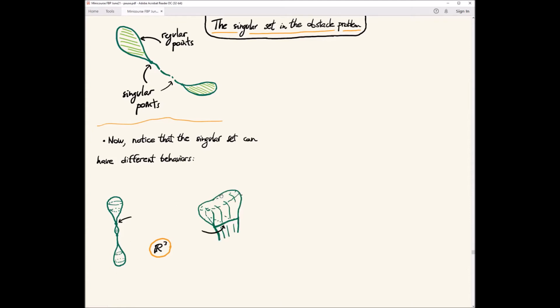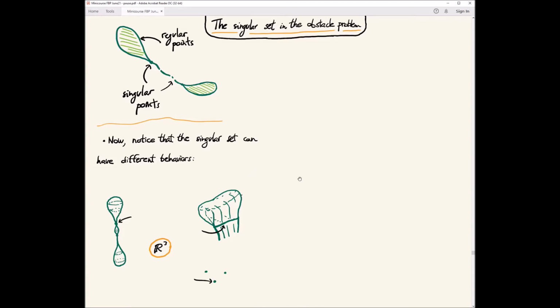While in this other example, you could have a kind of cusp in R3 in which the singular set and the zero set of the blow up, you expect to be two-dimensional, something like that. These are all singular points, and here you could have any subset of this surface, say. So these two behaviors are actually different, and we can distinguish between them by looking at the blow up. Can we have a theorem that distinguishes between this kind of behavior and this kind of behavior? And the answer is yes.